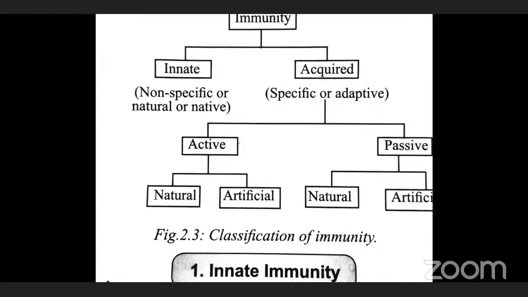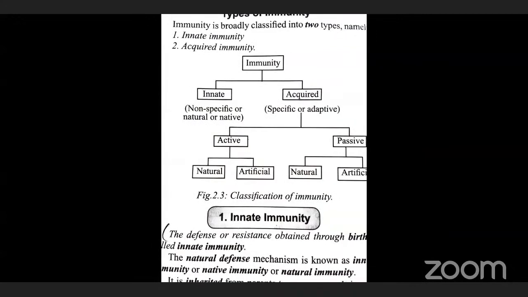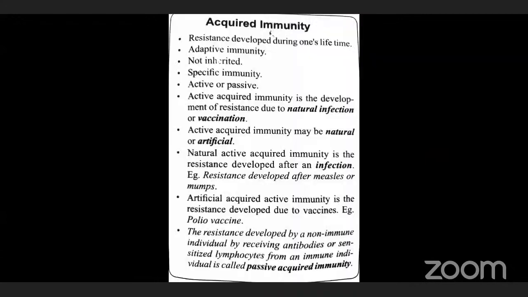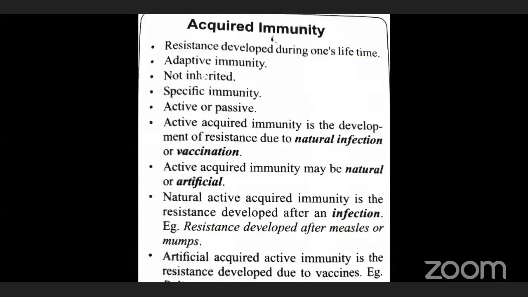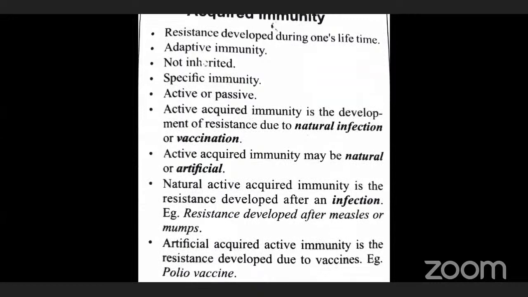The first one: we should know the meaning of active immunity. What is the meaning of active immunity? Any idea about active immunity? Before that, we should know the meaning of acquired immunity. Any idea? About acquired immunity? Opposite to the natural immunity, that is called acquired immunity.